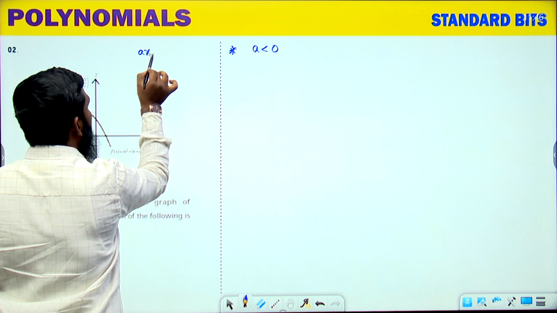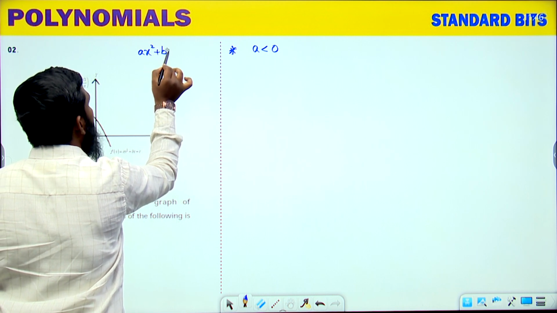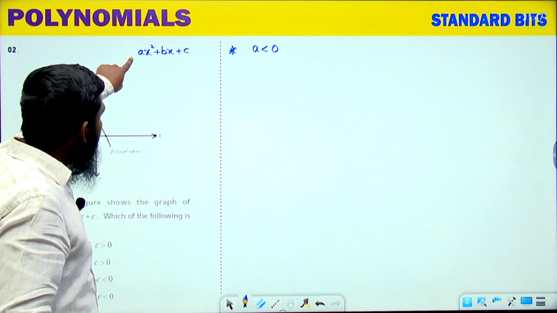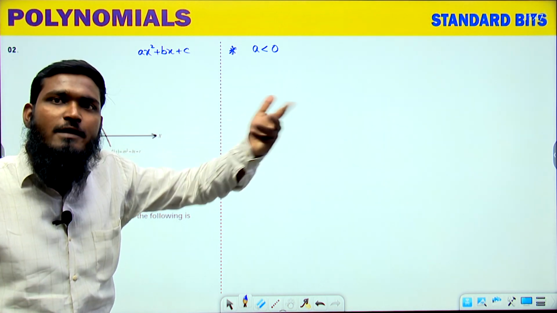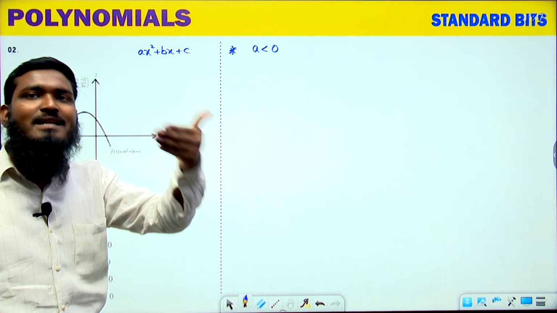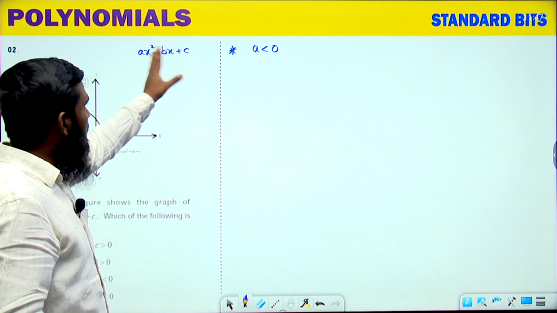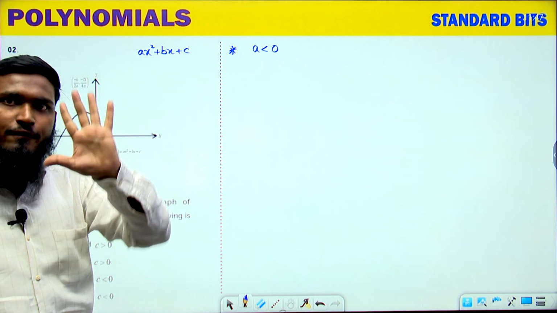Ax square plus bx plus c. This is a polynomial we are having over here. Now in this a, b, c, we have to identify the condition, either it is greater than 0 or less than 0. Like that we have to check. Understood? So over here also, directly I have told you the first condition.